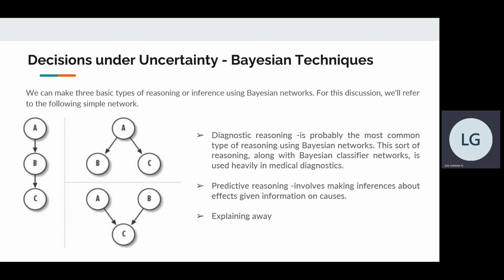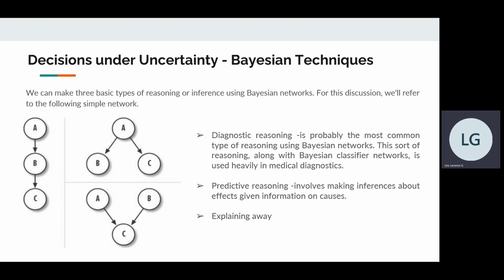We can make three basic types of reasoning or inference using Bayesian techniques. So let's consider the following figure. The network on the left is called a causal chain. In this case, it's a three-node chain. The network on the upper right is called a common cause network. It's more commonly referred to as the naive Bayesian network or the Bayesian classifier. The network on the lower right is called the common effect network. The three basic types of reasoning are as follows.